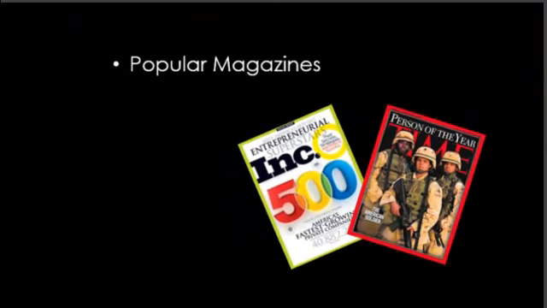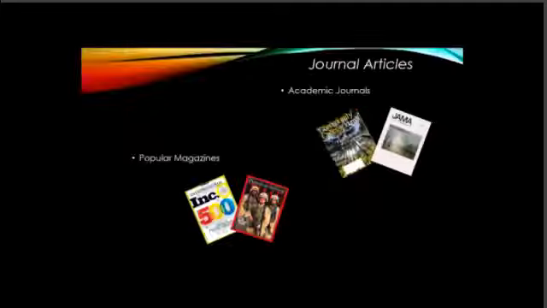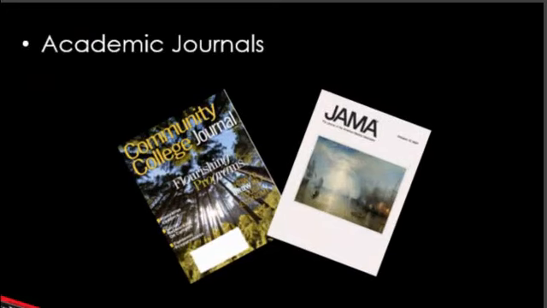Popular magazines are magazines such as Time, Newsweek, People, or Sports Illustrated. Who writes the article for popular magazines? In general, it's journalists, individuals whose work is devoted to writing. On the other hand, academic journals are written by people whose job is to work in that field. They write on the side as a means of helping students and their peers.